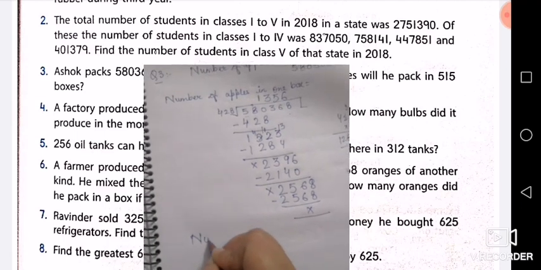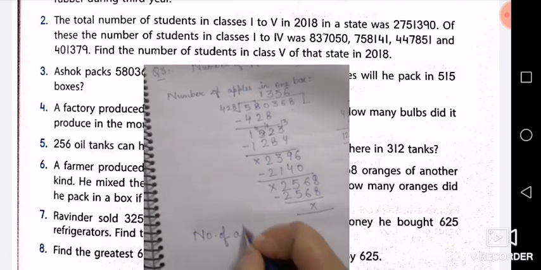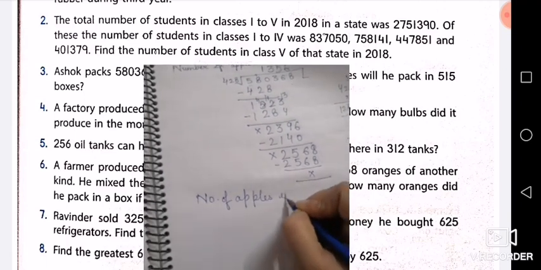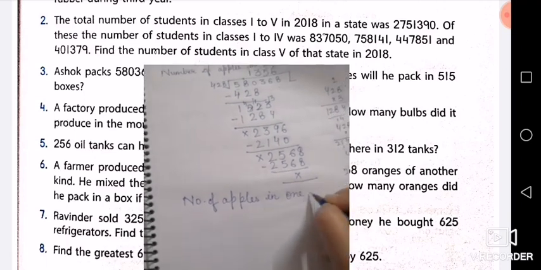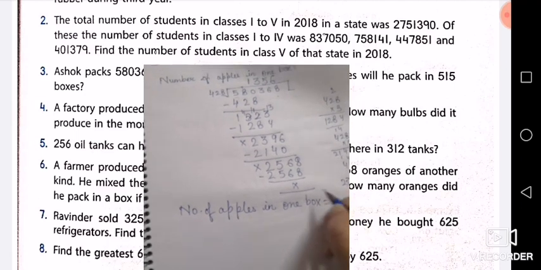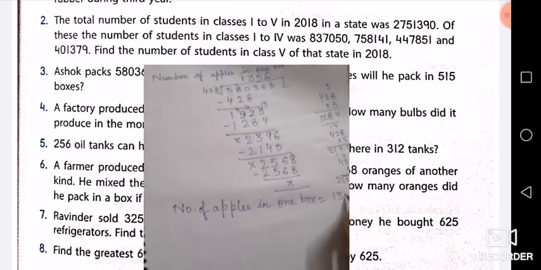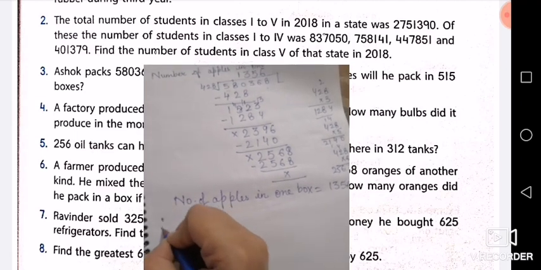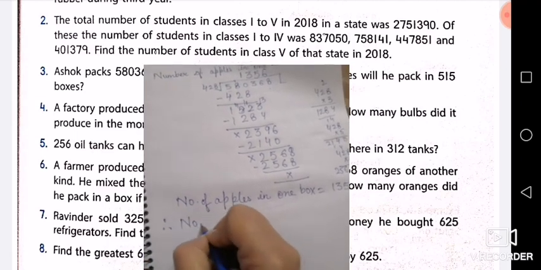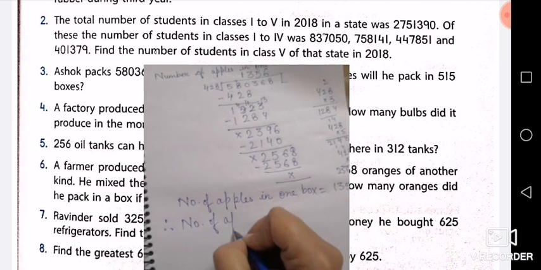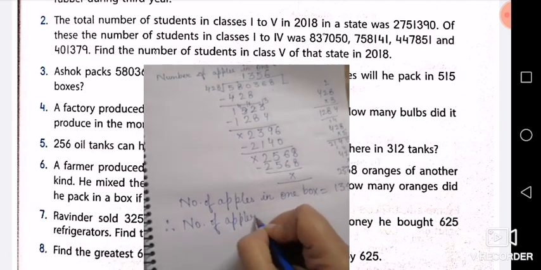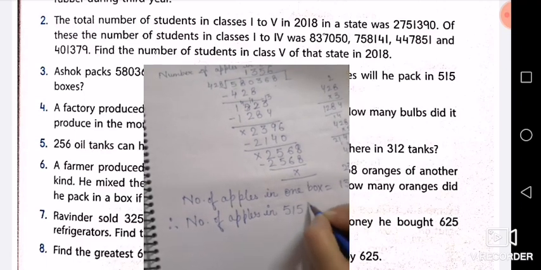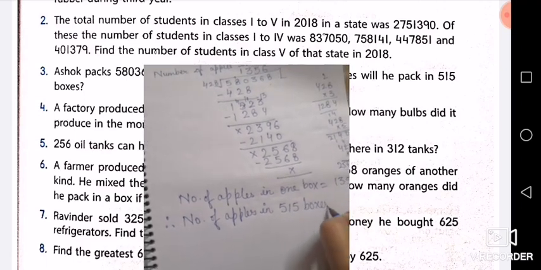Number of apples in one box. What is that? 1356. Now you have to find it out. Therefore, number of apples in 515 boxes.